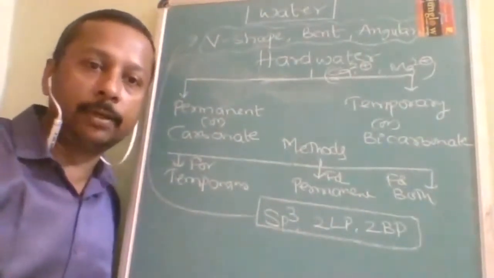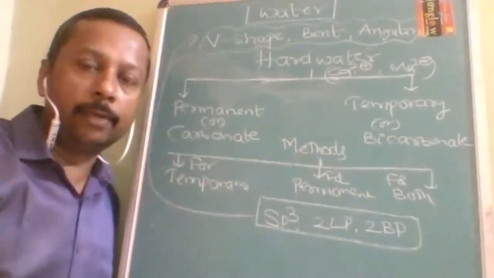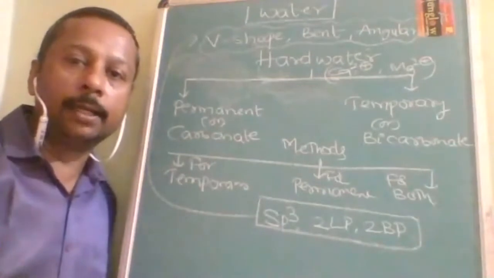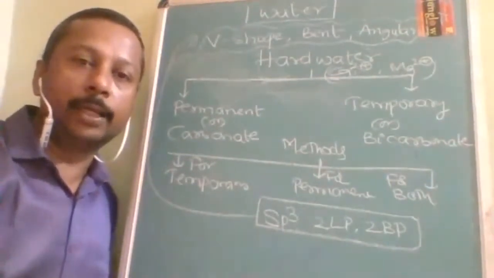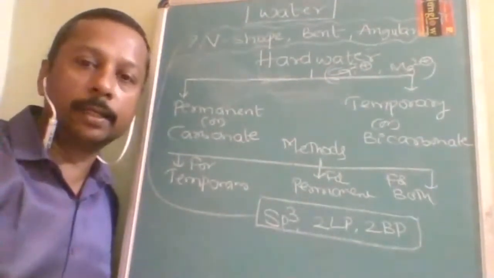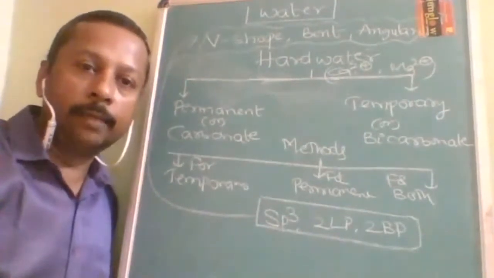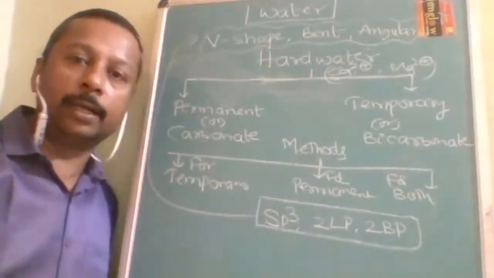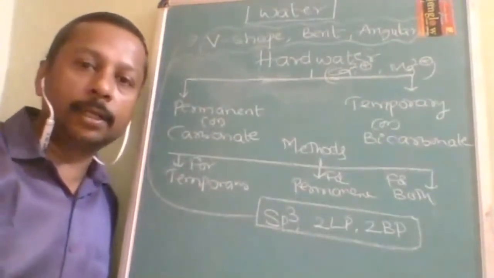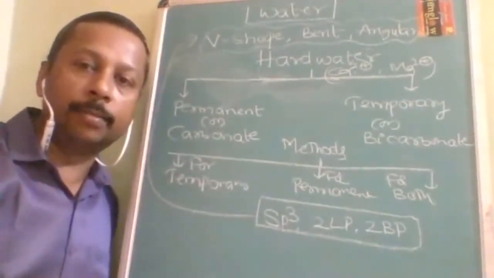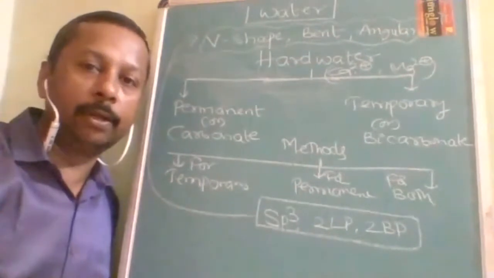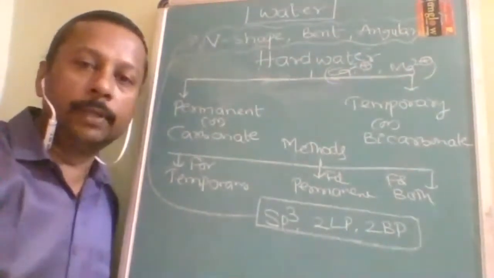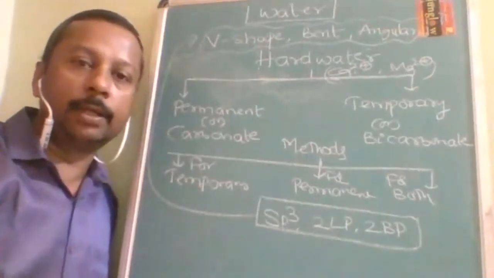Magnesium sulfate, it will cause hardness. If the water contains calcium nitrate, it will cause hardness. If it contains magnesium phosphate, it will cause hardness. But if the water contains calcium carbonate, it does not cause hardness. If the water contains magnesium bicarbonate, then it will cause hardness.